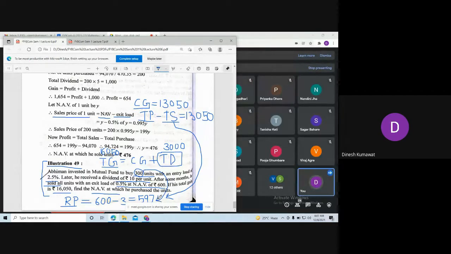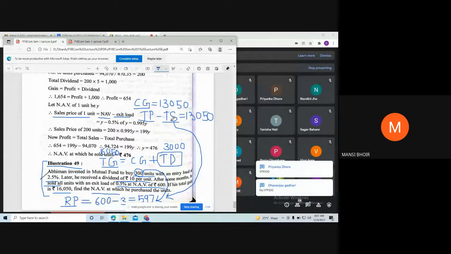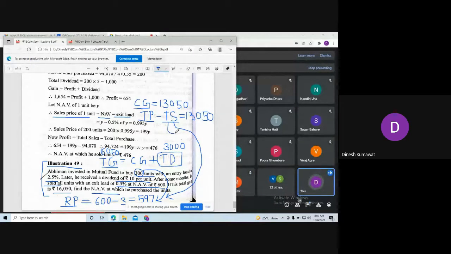Please do this multiplication and let me know your answer for total sales. 1,79,100. So you just shift that amount to the right hand side.